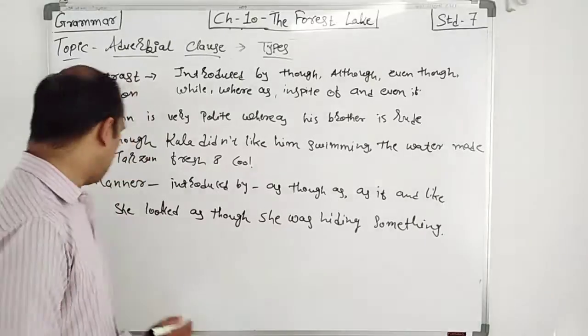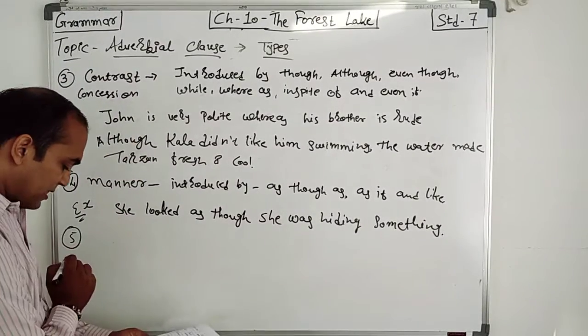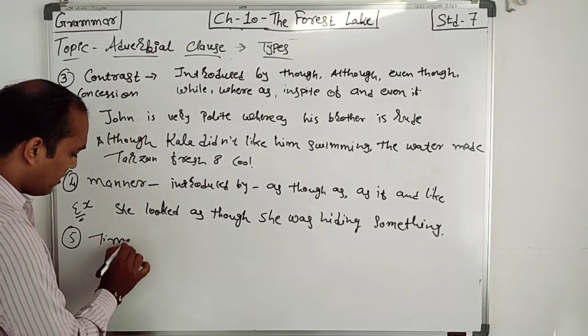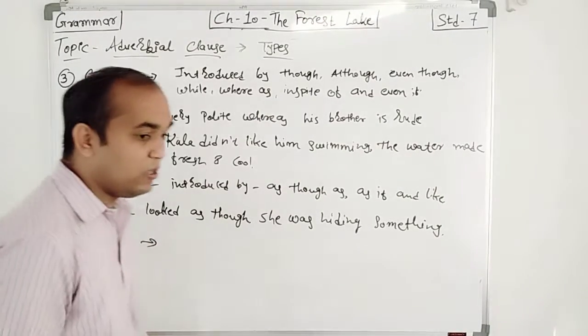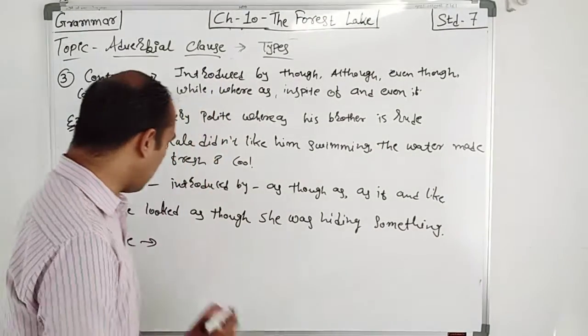Now this is not in your syllabus. Number 5 is time. Now it is very famous and very useful, and you can easily identify the words, right.